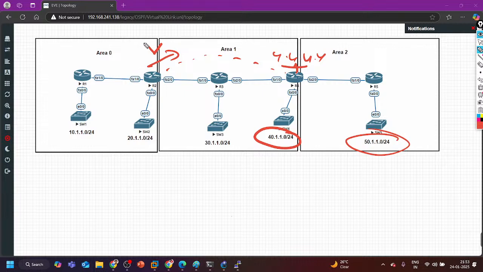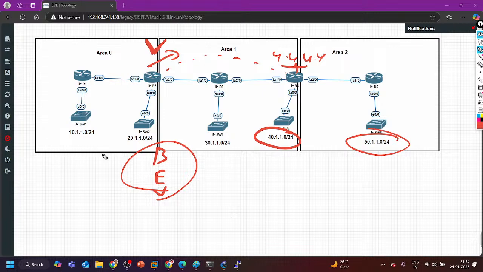We talked about the B bit, E bit, and V bit. So the router will turn on the V bit in the LSA 1 over the virtual link. The V bit represents: I am the virtual link. That's it.